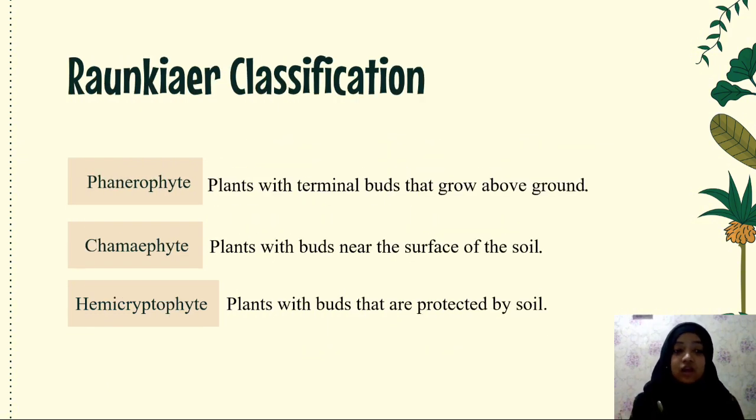Number five, Raunkiaer classification. Based on the Raunkiaer approach, plant life forms can also be grouped into the following categories: Phanerophyta, plants with terminal buds that grow above ground. Chamaephyta, plants with buds near the surface of the soil.